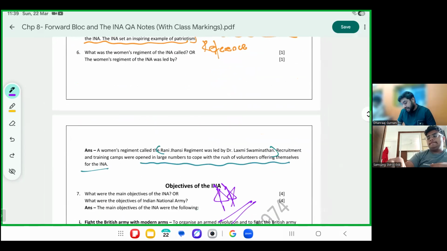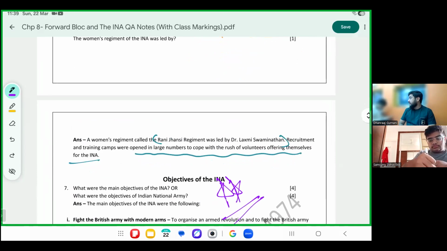INA had a women's regiment, Rani Jhansi Regiment, led by Dr. Lakshmi Swaminathan. Training camps in a number of training camps were opened to cope with the large number of volunteers who were ready to join INA. It was not that the INA was accepting civilians, it was the civilians also who were ready to dedicate themselves to the INA. Women were also ready to join the INA women's regiment. Rani Jhansi Regiment. I hope you know who was Rani Jhansi. Chapter 1, you will study about Rani Jhansi.